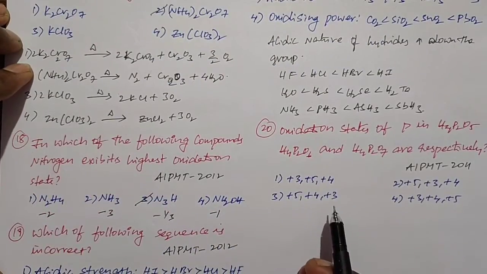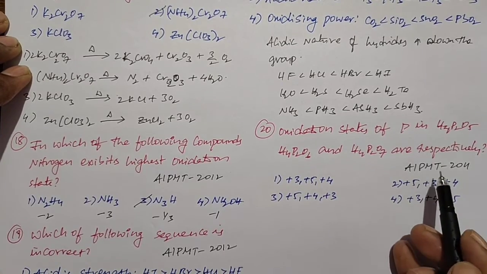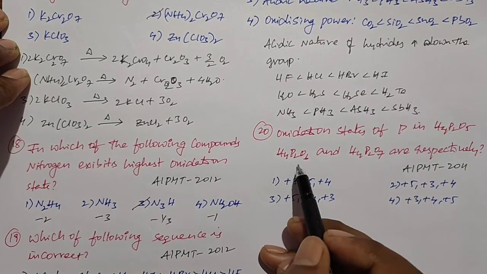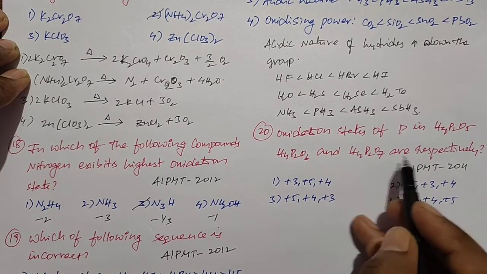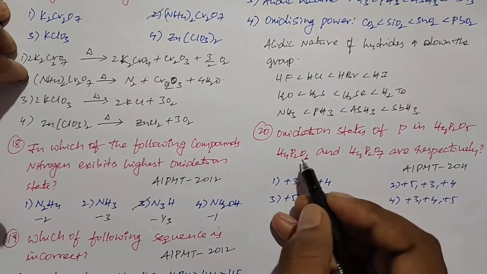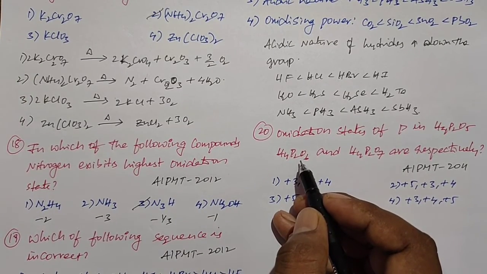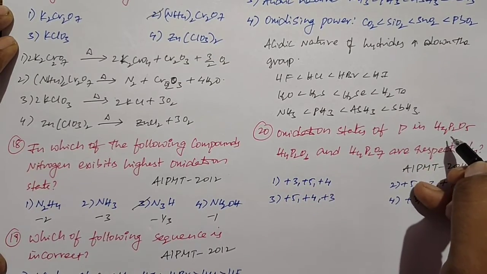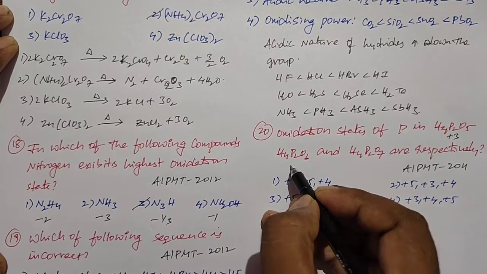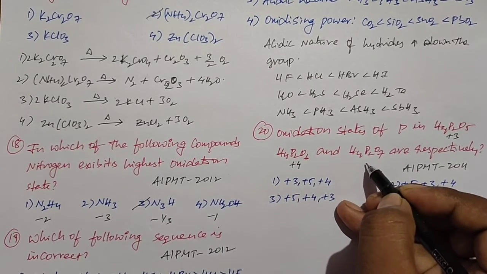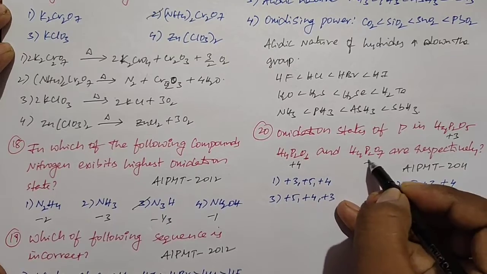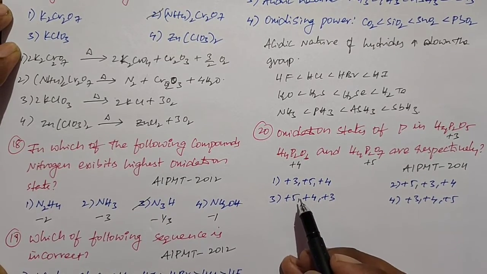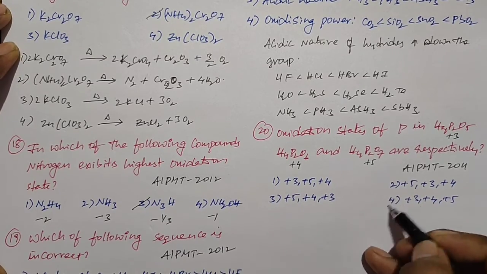Okay, students, this is the next question. This question is given in the All India Pre-Medical Test 2011 paper. Oxidation state of phosphorus in H4P2O5, H4P2O6 and H4P2O7 respectively. In H4P2O5 the oxidation state of phosphorus is +3. In H4P2O6 it is +4, and in H4P2O7 it is +5. So based on this, the right option is +3, +4, +5. The fourth option is the right option.